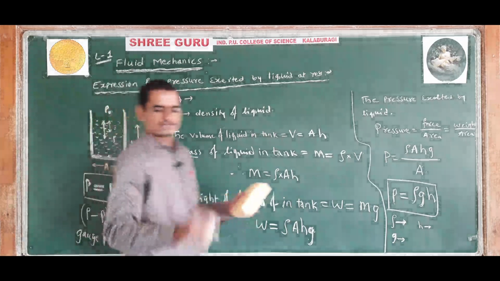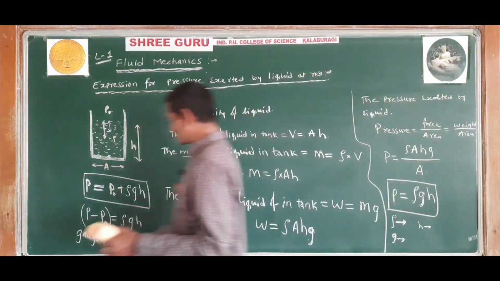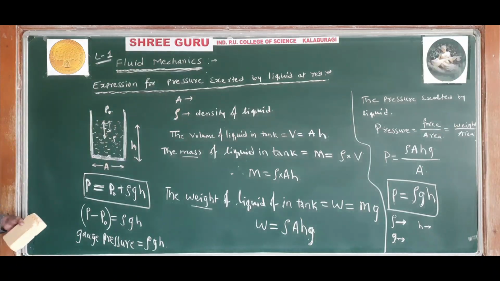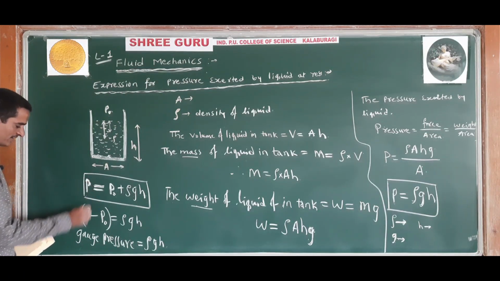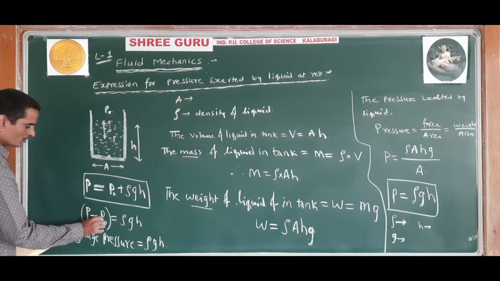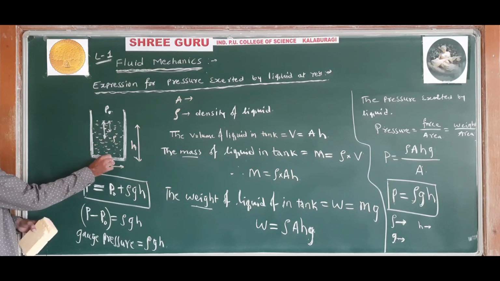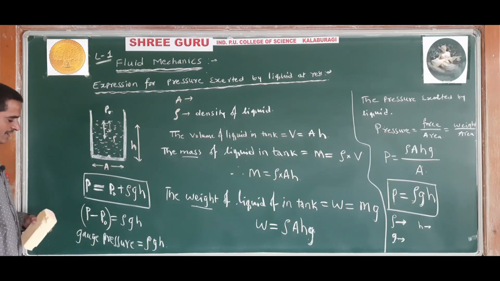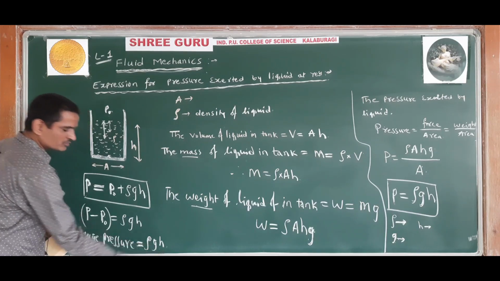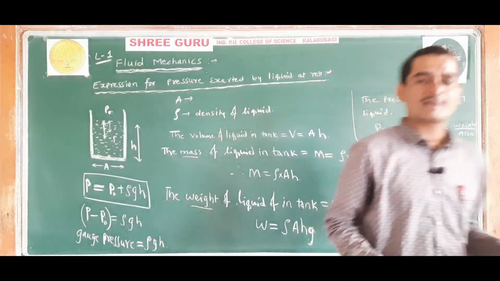Gauge pressure, that is the pressure difference, the difference in the pressure exerted by the liquid at a point and the atmospheric pressure, is called gauge pressure, and gauge pressure is equal to rho GH, that is, to gauge the pressure.